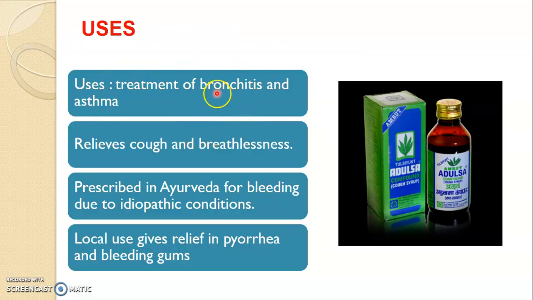The use of the drug is for bronchitis and asthma. We all know this. Adulsa is a very important drug in Ayurveda, used for bronchitis, asthma, relieves cough. It's also used in some bleeding conditions to stop the bleeding in idiopathic conditions. In such unknown conditions if bleeding occurs, you can try and give Adulsa. It also gives relief for pyorrhea and bleeding gums. So these were the class of tropane and quinazoline alkaloids. Thank you.